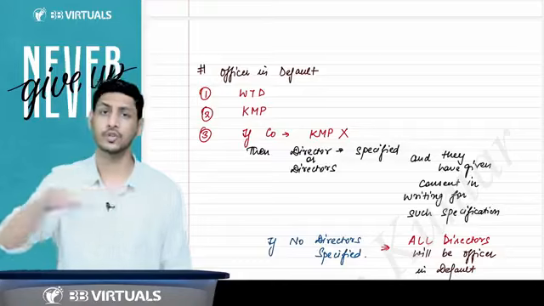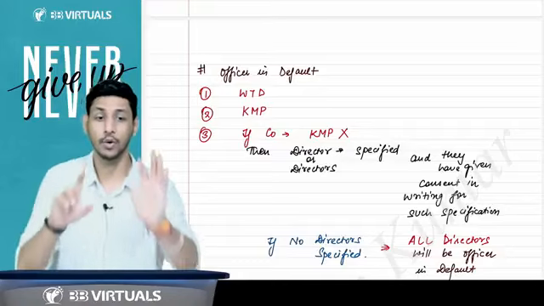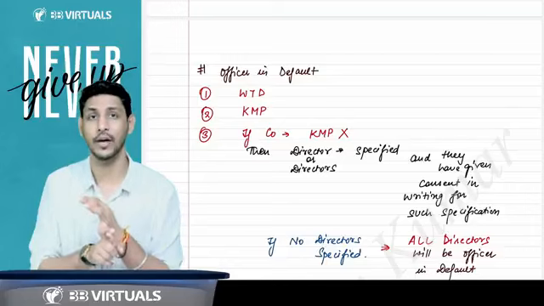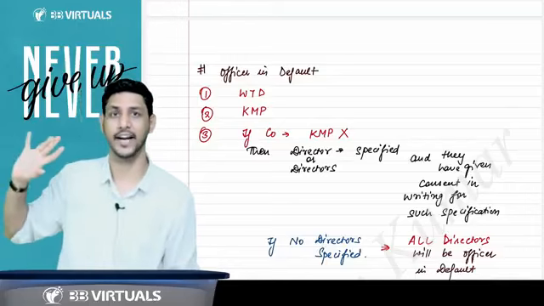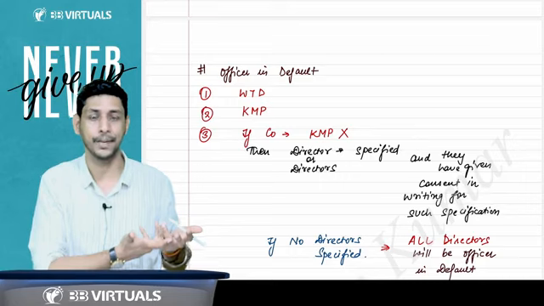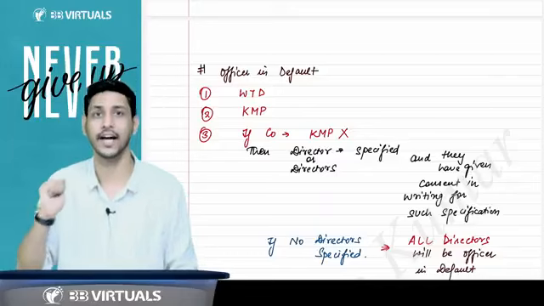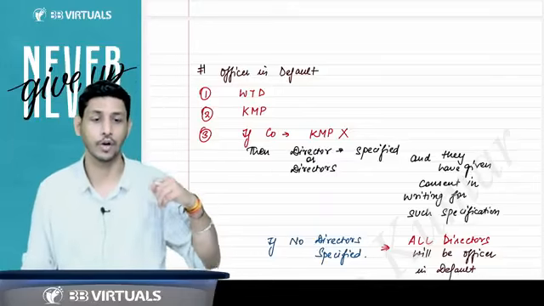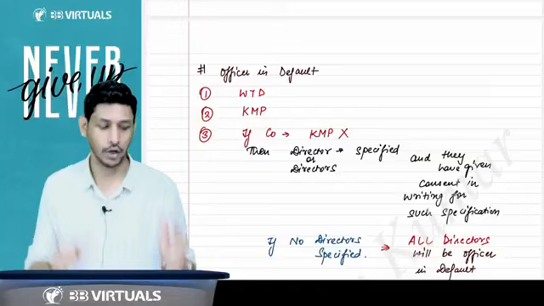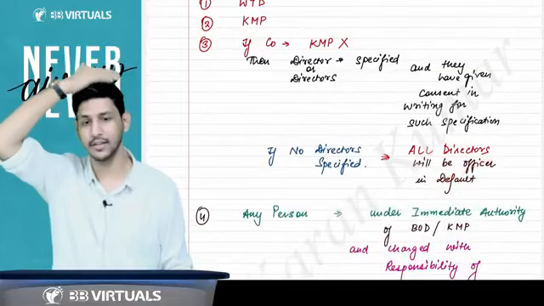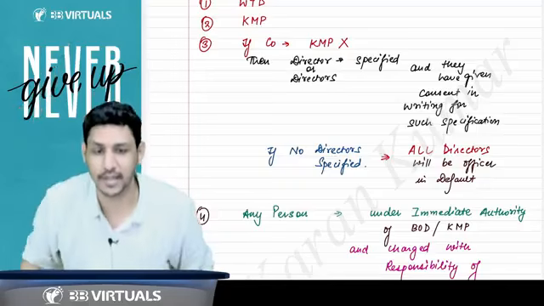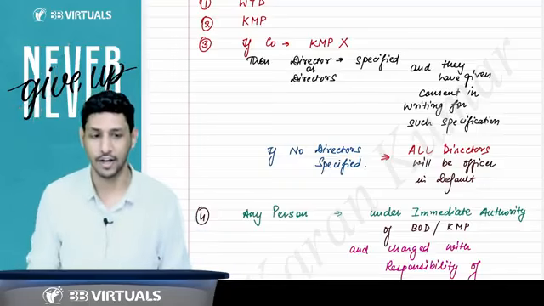But if there is no such director specified, and there is no KMP either, and if there is any default, then all directors will be considered officers in default.